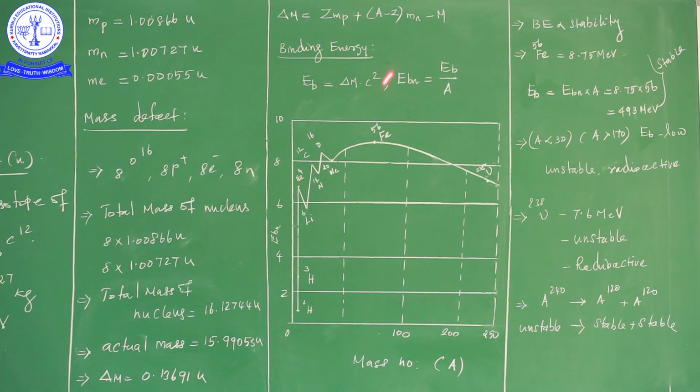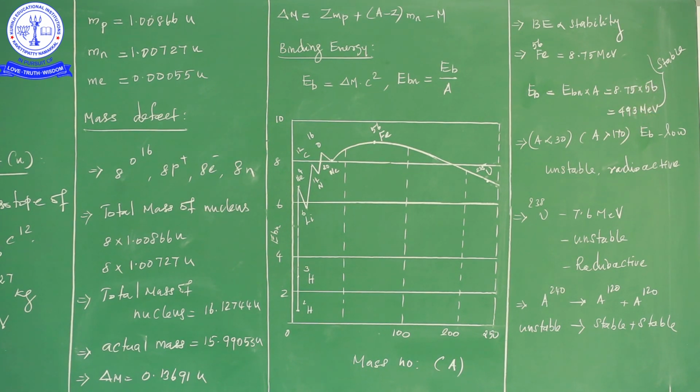So by rearranging this formula, E_B is equal to E_BN into A, that means binding energy of the nucleus is equal to binding energy of the nucleon into mass number. So binding energy of the nucleon is 8.75 million electron volt, into how many nucleons in the nucleus, means 56. So 8.75 million electron volt is nothing but binding energy of the nucleon, and 56 is the number of nucleons in the iron nucleus. So 8.75 into 56 means we are getting 493 million electron volt.